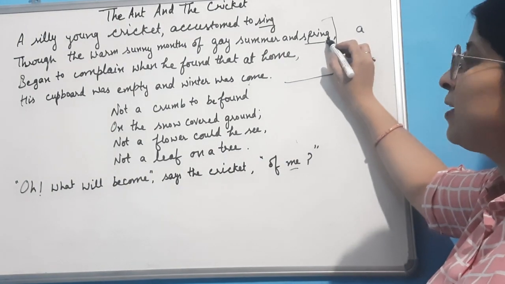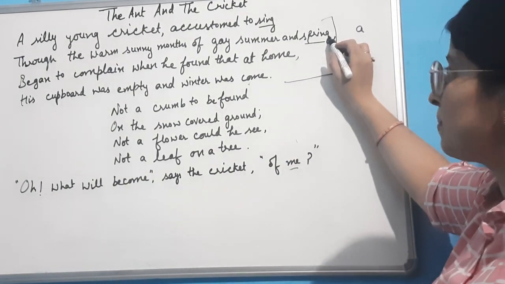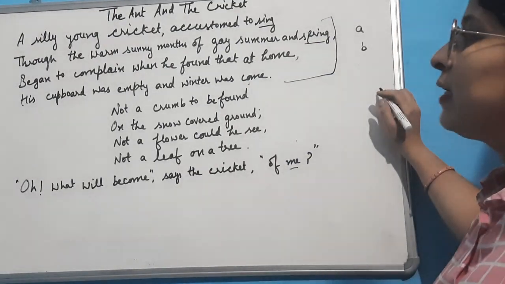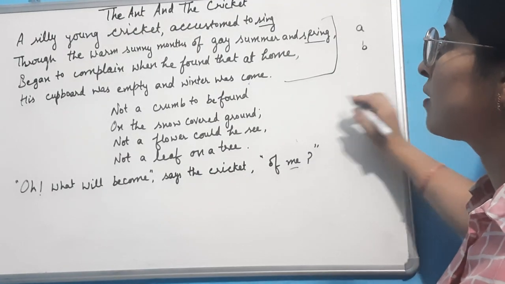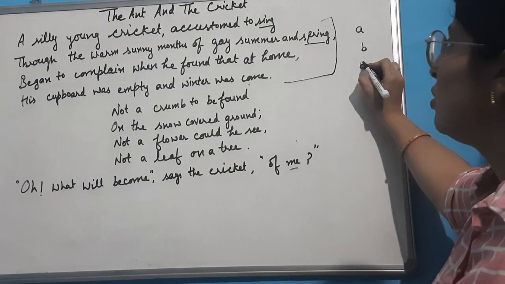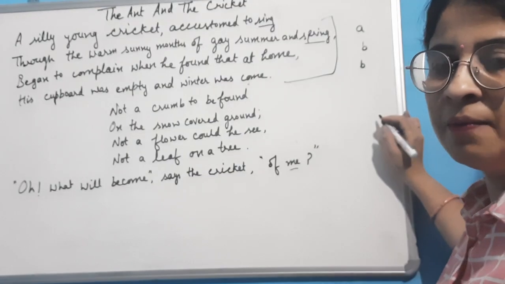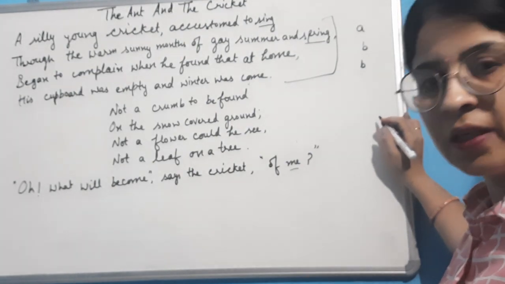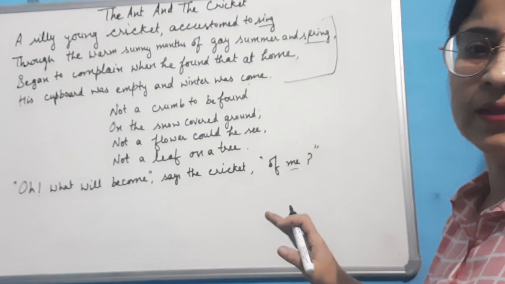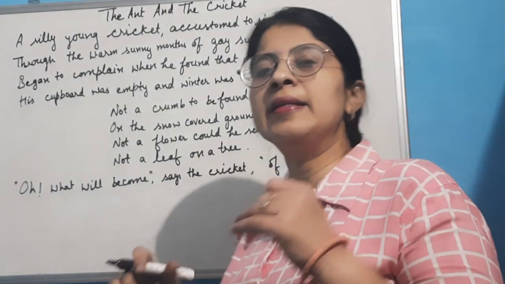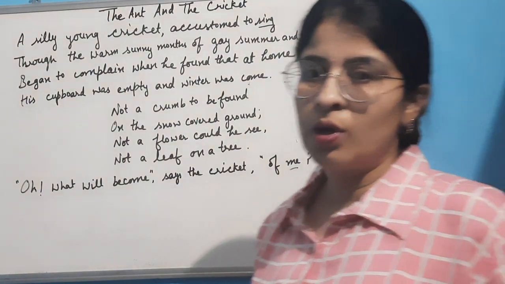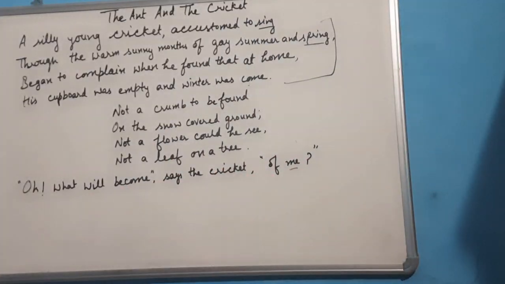It is not rhyming like the first sentence, so we use B for this. His cupboard was empty and winter was come. It is rhyming same as the previous one, so we consider it B. So our rhyme scheme here is A, B, B. That is how to tell the rhyme scheme of given lines. I hope this is quite clear, and the same pattern is used in the rest of the stanzas also.